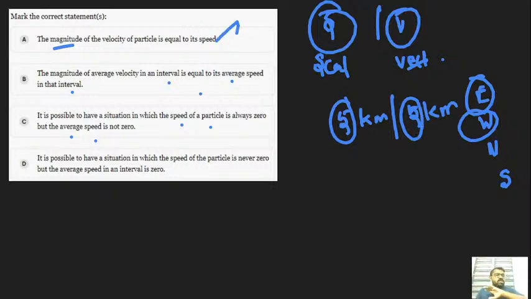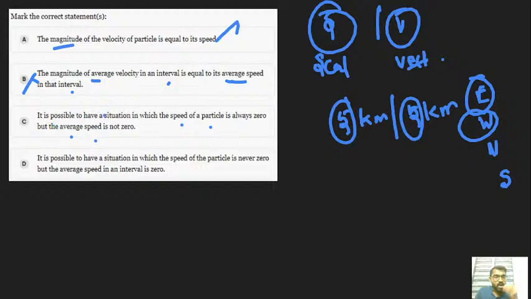We don't need to ignore the other options either. We can also see all the other options. The magnitude of average velocity in an interval is equal to the average speed in that interval. Okay, fine. Here it may vary. How can we say? Because the average velocity is entirely different from average speed. That's the theory behind your NCERT book. So this option does not hold.